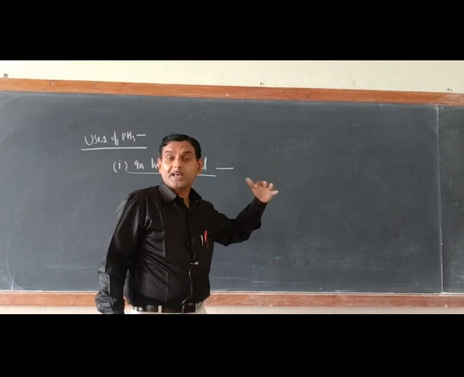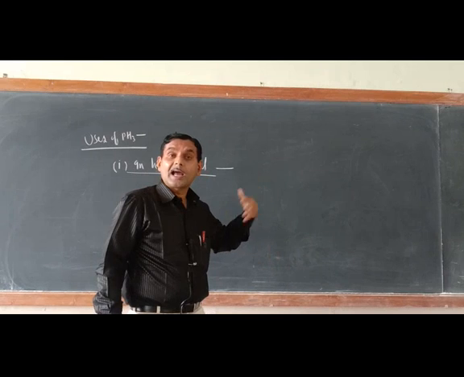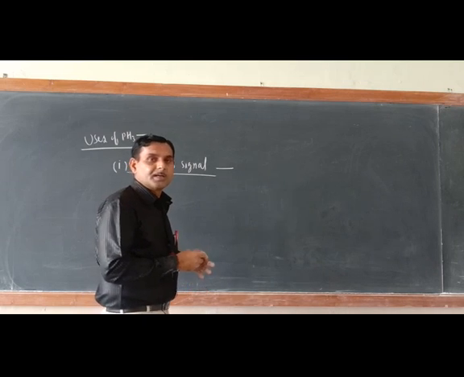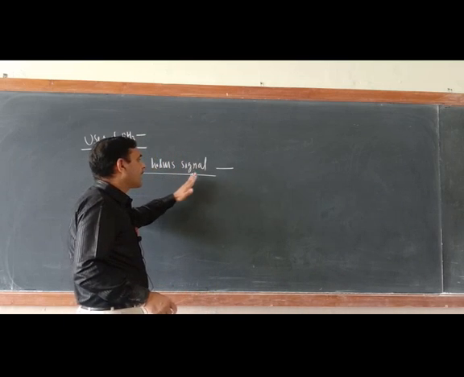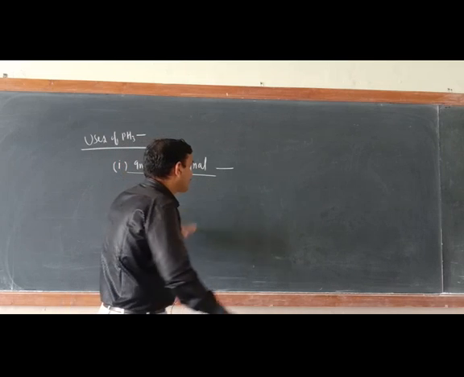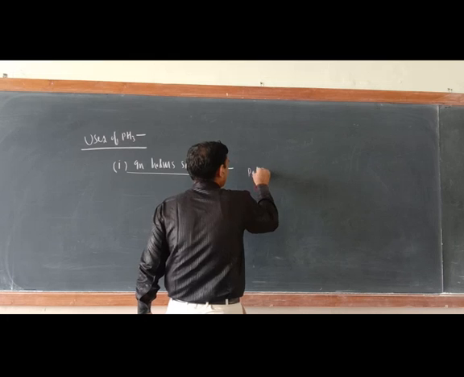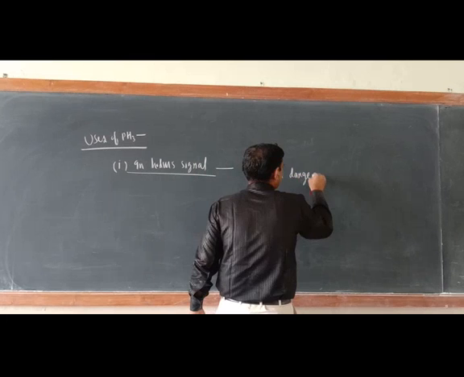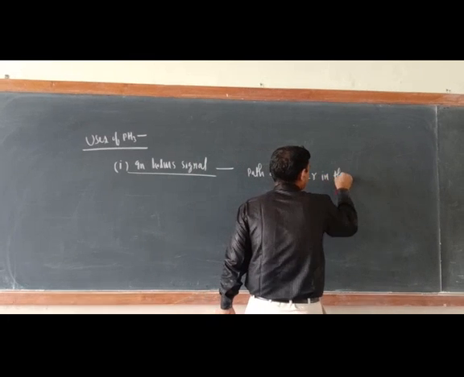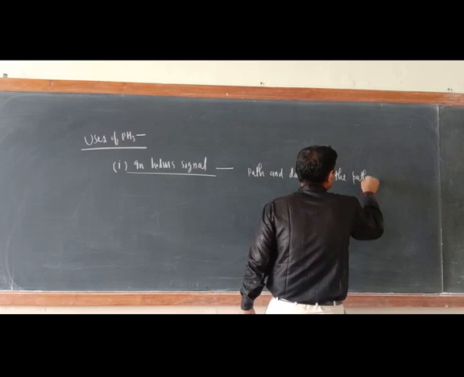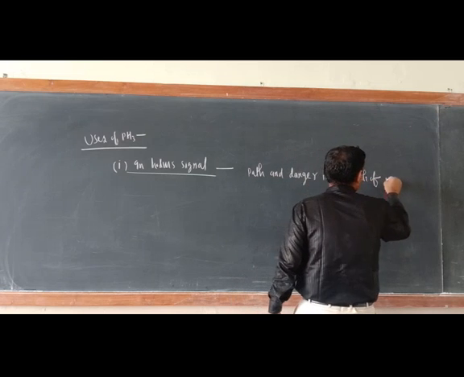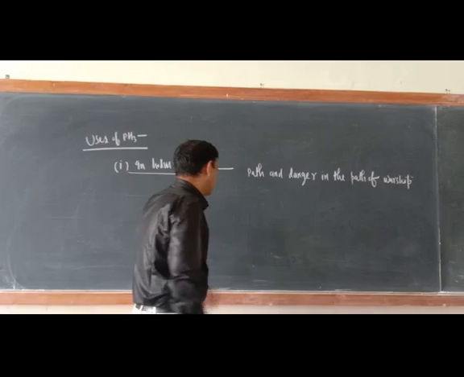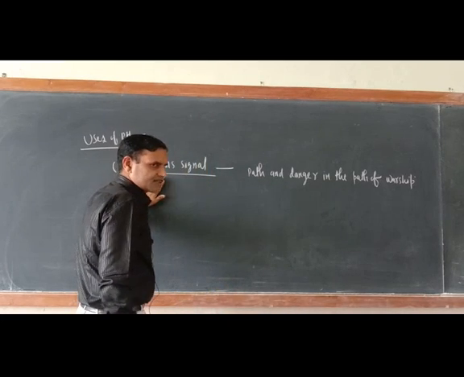Suppose on their way any rocks or island is found, then there will be the wreckage of the ship. So the Holmes signal helps in finding out the path and danger in the path of the warship. How? Just try to understand how phosphine is related with this one.